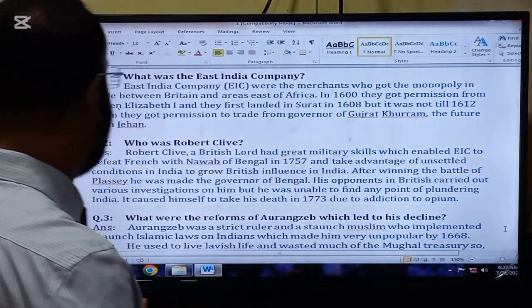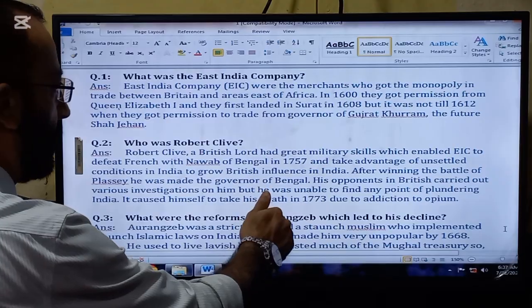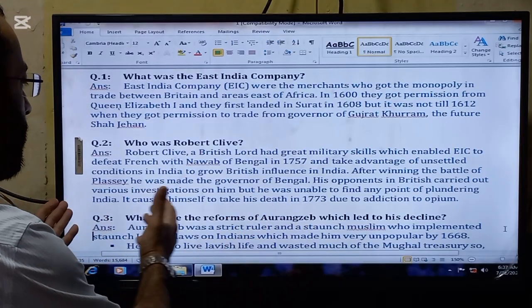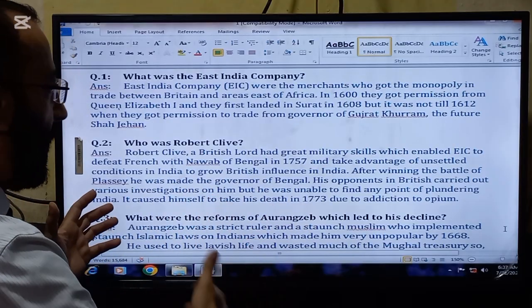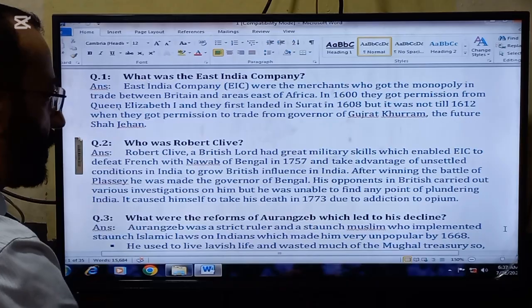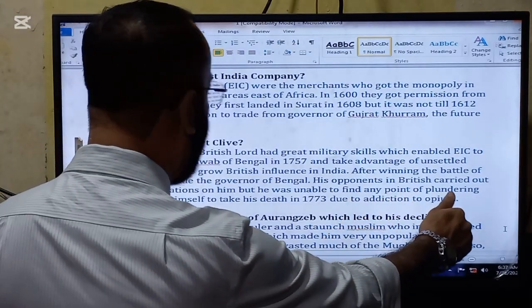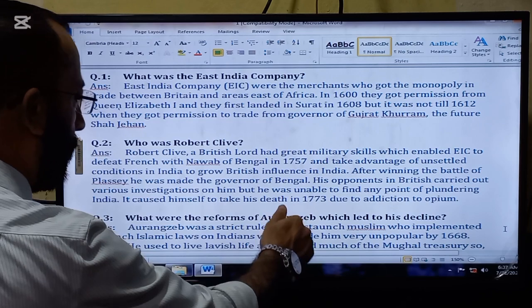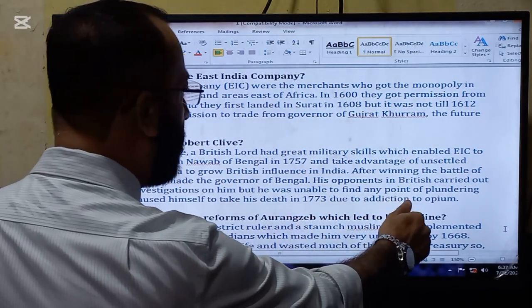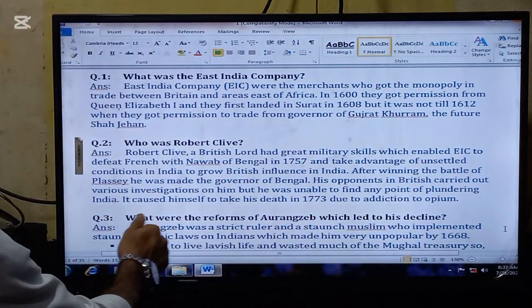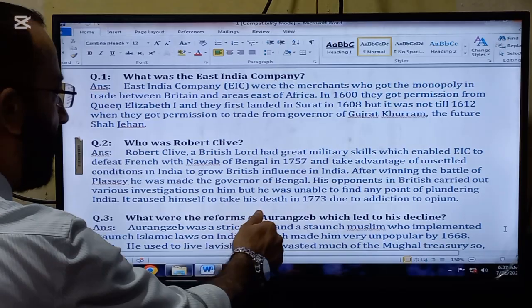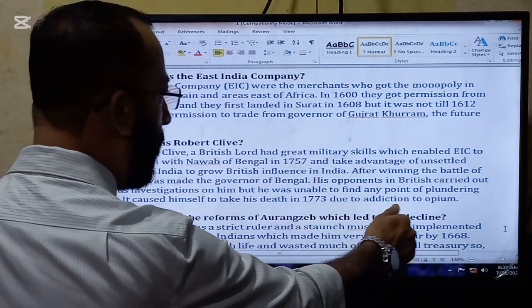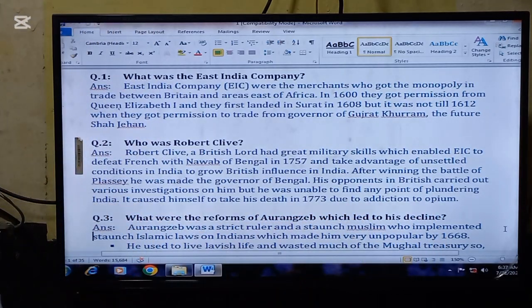But Robert Clive was a skilled military person of Britain who defeated the French with the help of the Nawab of Bengal and took advantage of the unsettled conditions in India and grew their influence. After winning the Battle of Plassey, he was made the governor of Bengal. His opponents in Britain carried out various investigations on him, but they were unable to find any point of plundering India.